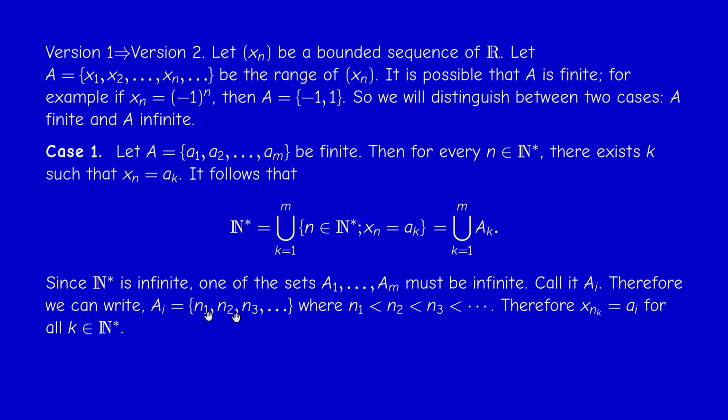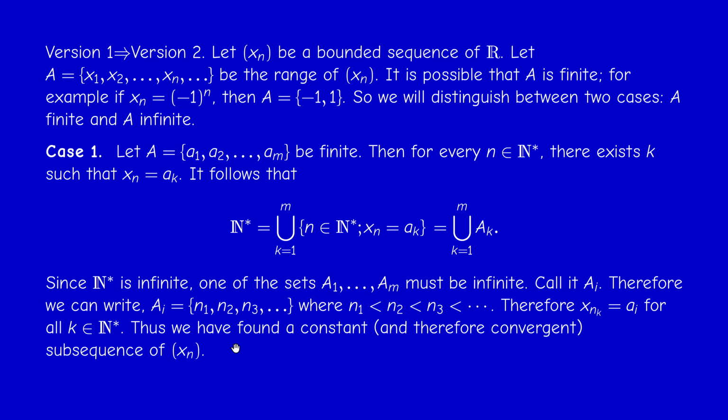What does it mean that nk is in Ai? It means that x_{nk} is equal to ai by definition of the set capital Ai. So by definition, x_{nk} is equal to ai for every k in N star. Therefore, I have a constant subsequence. In particular, it's convergent to ai.